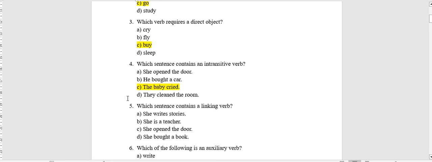Here we go. Which sentence contains a linking verb? A linking verb has no meaning on its own, it just links a noun to a noun. Okay, she writes a story, she is a teacher, she opened the door, she bought a book. The first famous linking verb is the verb to be. So here, the answer will be B. She is a teacher.